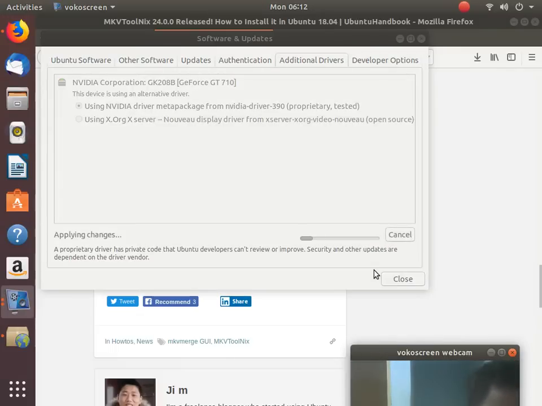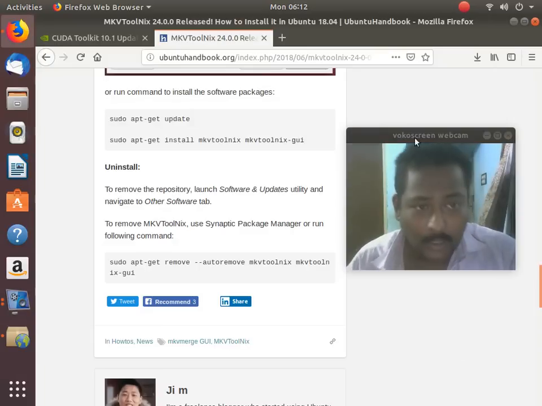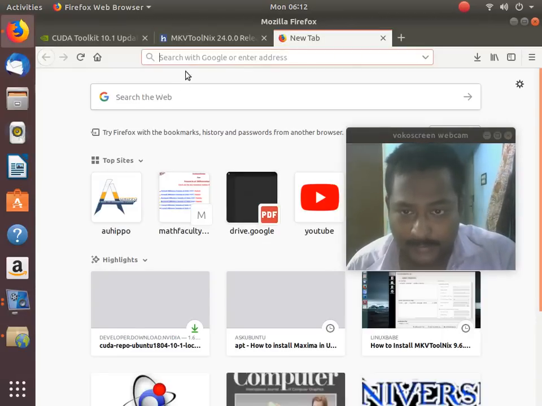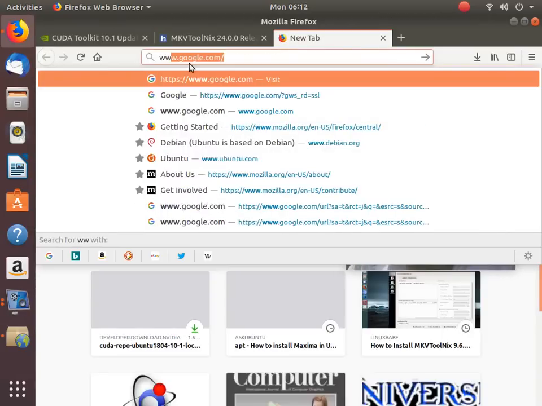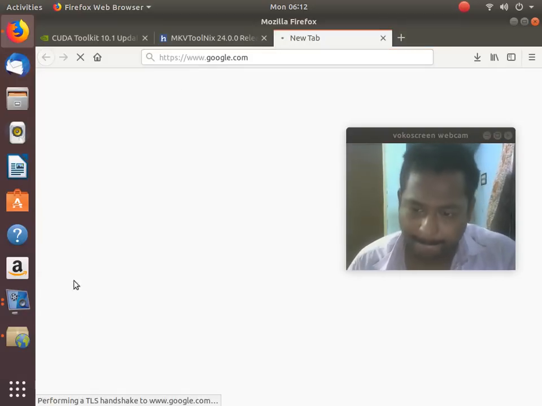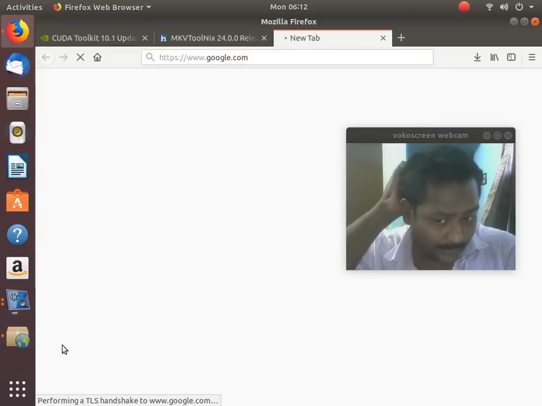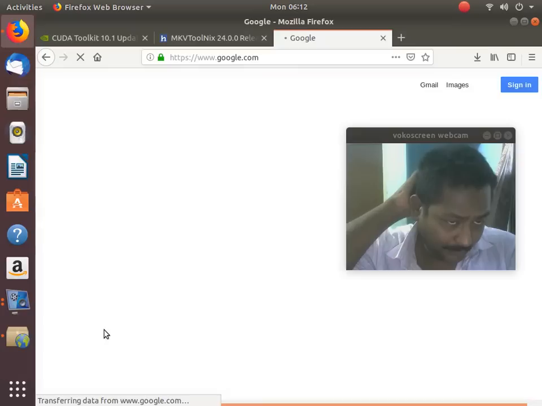After that, the driver should be downloaded. Telling you about this version, 18.04, it is supposed to be supported for up to 10 years. It will be a very great deal.